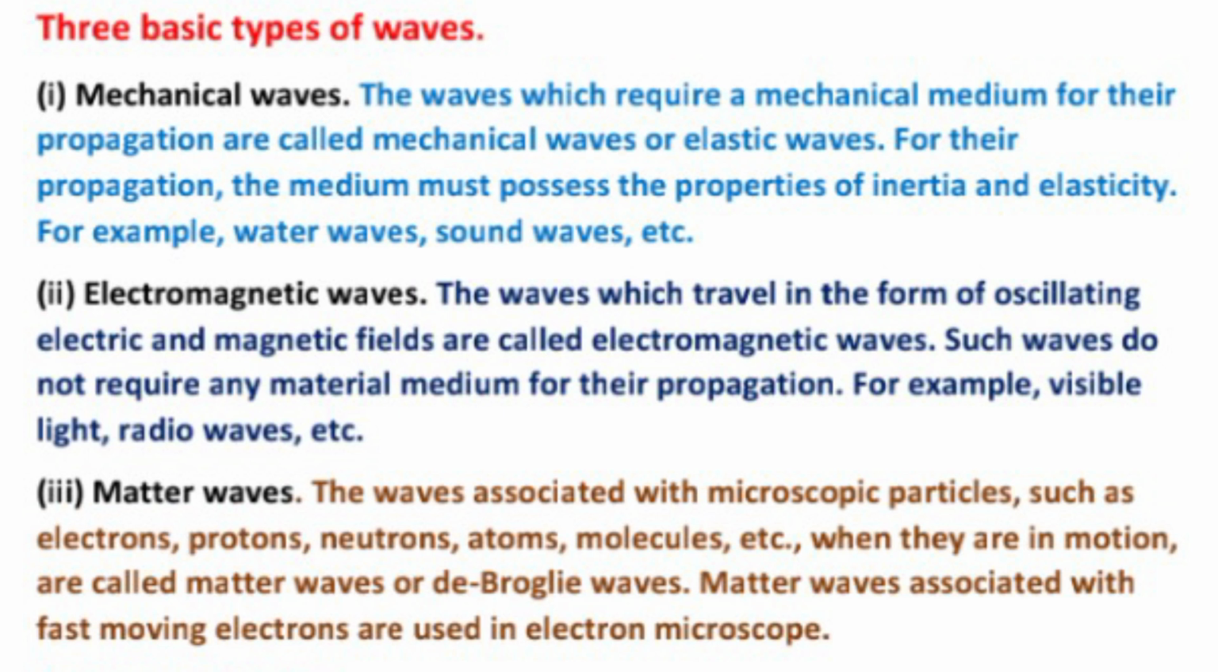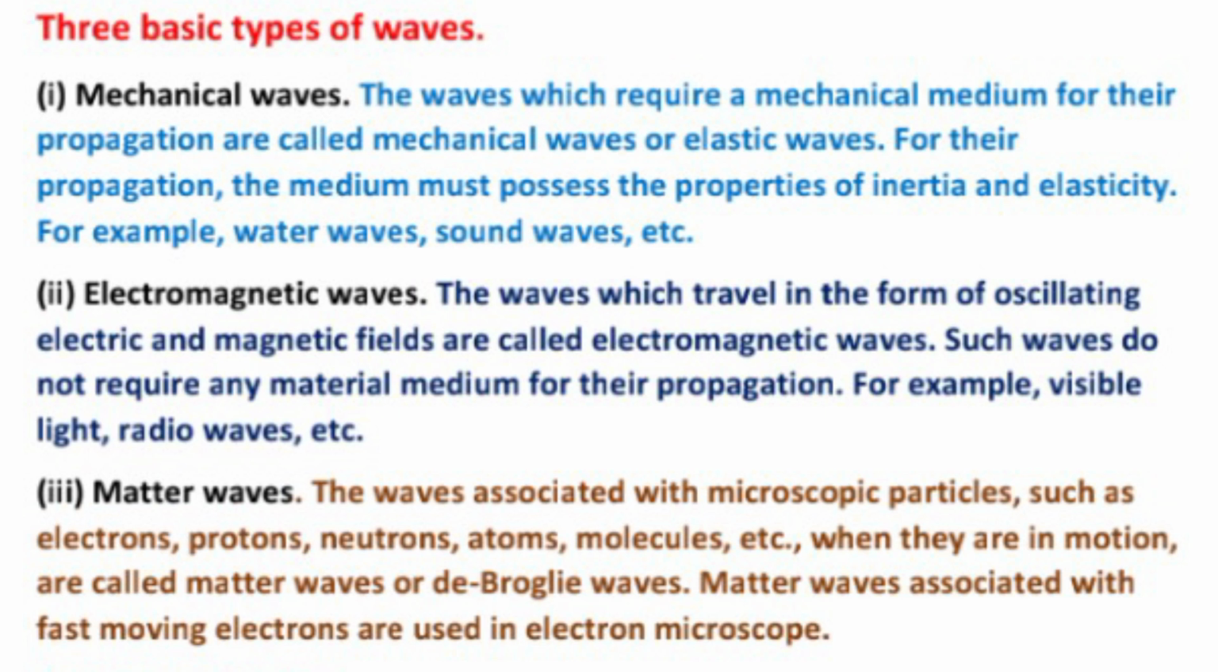Electromagnetic waves. The waves which travel in the form of oscillating electrical and magnetic fields are called electromagnetic waves. Such waves do not require any material medium for their propagation. For example, visible light and radio waves are electromagnetic waves.